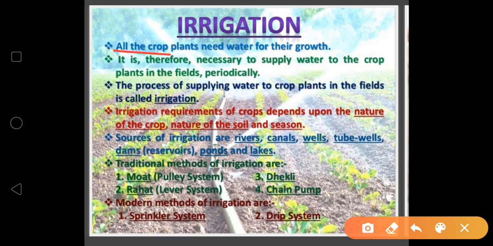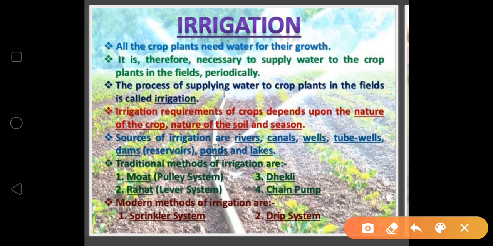Supplying of water to the crops is known as irrigation. It depends upon the time and frequency. It varies with the type of crop. Therefore, it is necessary to supply water to the crop plants in the field periodically. Periodically means time to time. And the process of supplying water to crop plants in the field is called irrigation.